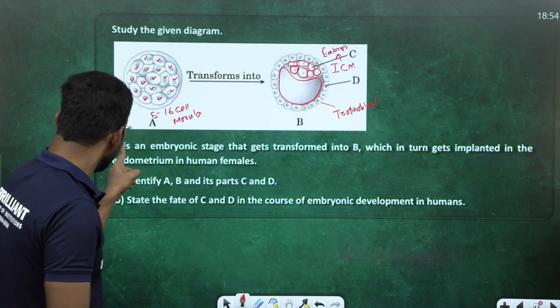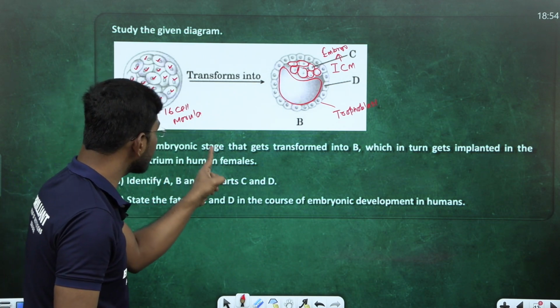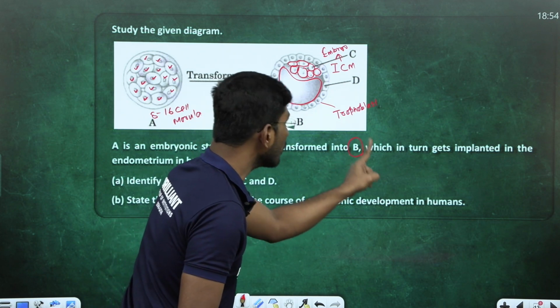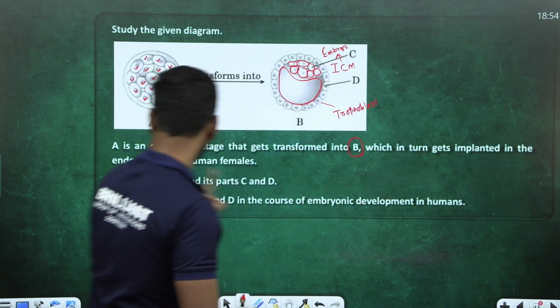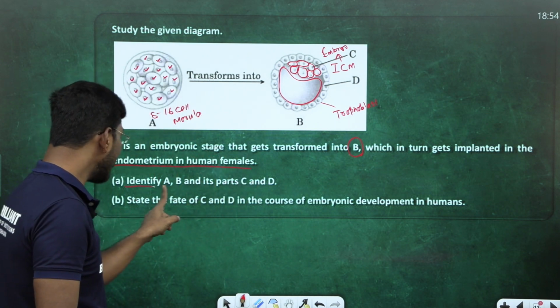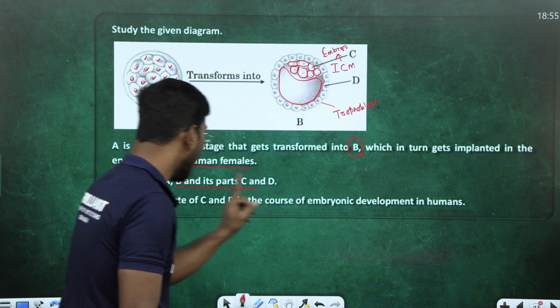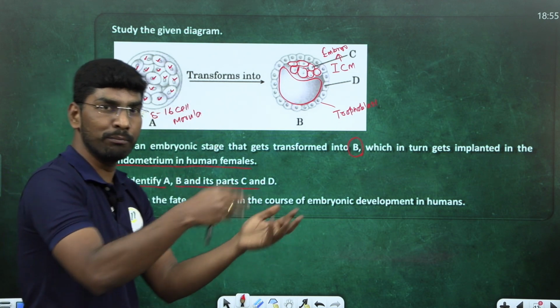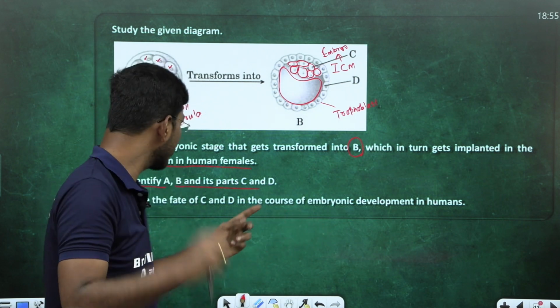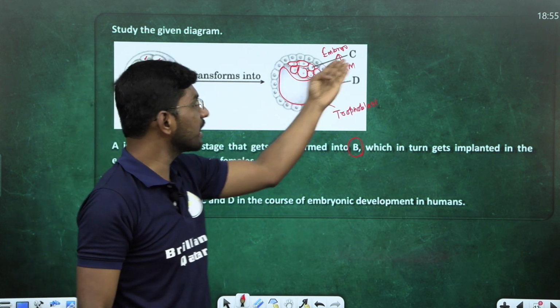A is an embryonic stage that gets transferred into B, which in turn gets implanted in the endometrium of human females. Identify A, B, and its parts. A, morula; B, blastocyst. How simple. Next, C, D. C, inner cell mass.